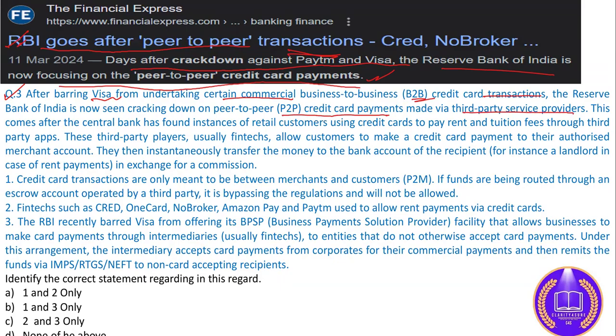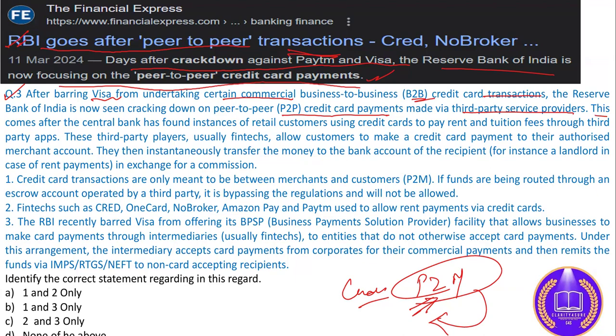Why is RBI bringing out these regulations? Because they are violating the norms pursuant to the main function of a credit card, which is what? That P2M transactions should take place. Okay, merchant to customers or customers to merchants transactions should take place. So this is actually violating, and via third party they are routing out the money and again getting it back from another account. So this comes after the central bank has found instances of retail customers using the credit card to pay rent, tuition fee.